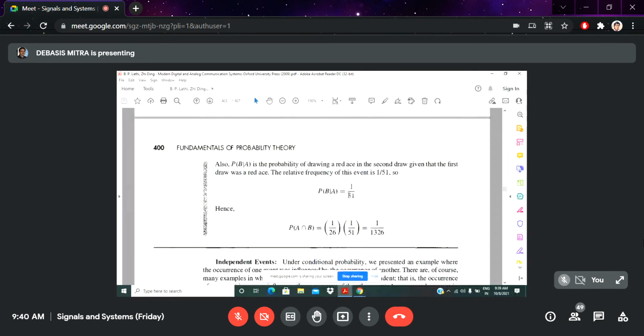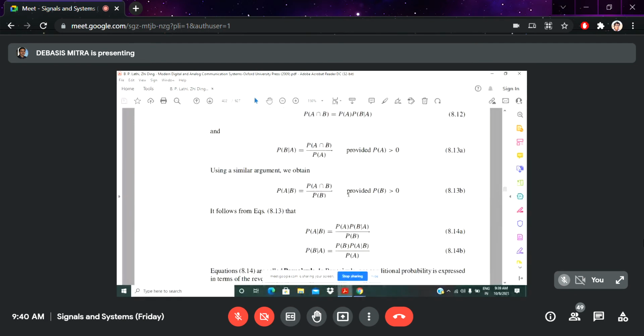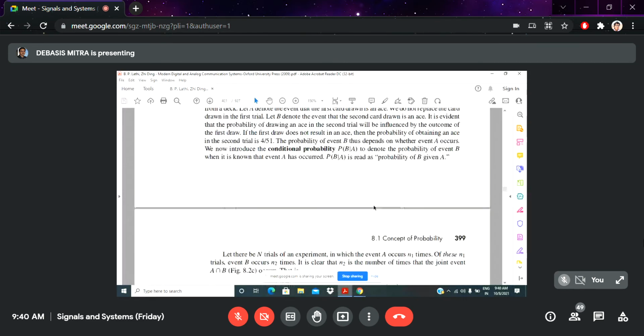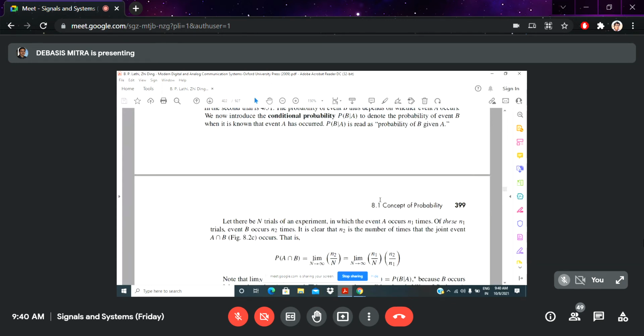And the thing I am trying to discuss is conditional probability. Conditional probability means, by definition, the probability of B, that means the second probability, with respect to a given probability A. So probability of B given A means the probability of occurrence of B whenever A is given. Not like any relation. Whenever the question of relation comes, then it is a union or intersection or other phenomena, that mutually exclusive or some other phenomena will be added to your system. Under the umbrella of conditional probability, so many phenomena can be possible.